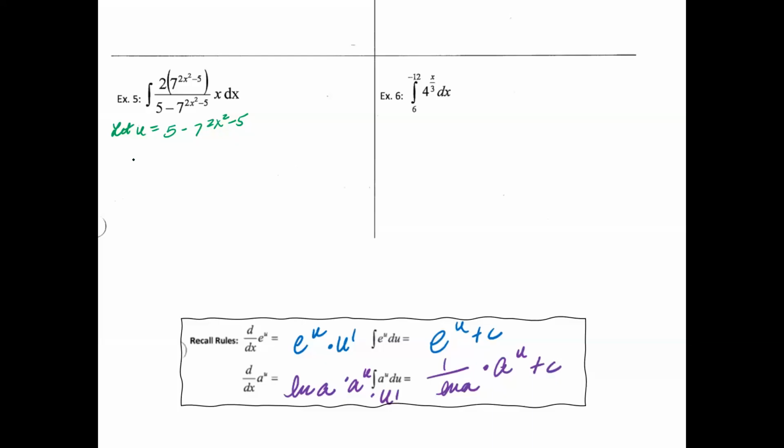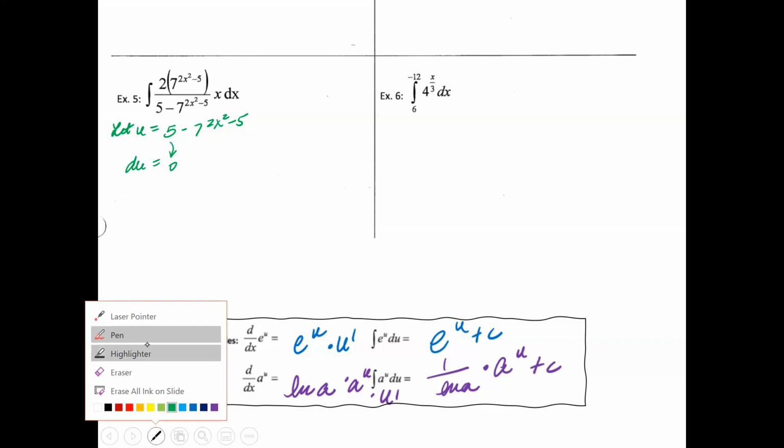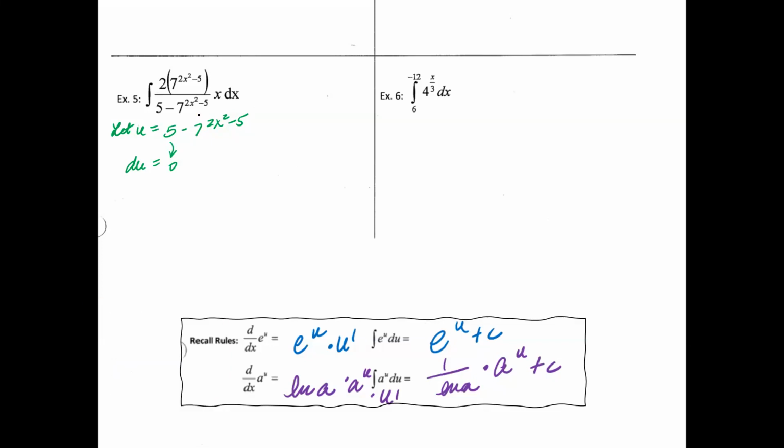So then that way you know that your du is going to be 0 minus... let's see. Sorry, I'm looking at this going, okay. The derivative of 5 is 0. Now the derivative of this one, you can't just bring down the chain rule. You can't bring the 2x squared minus 5 in front of the 7, because that just looks ugly and hideous.